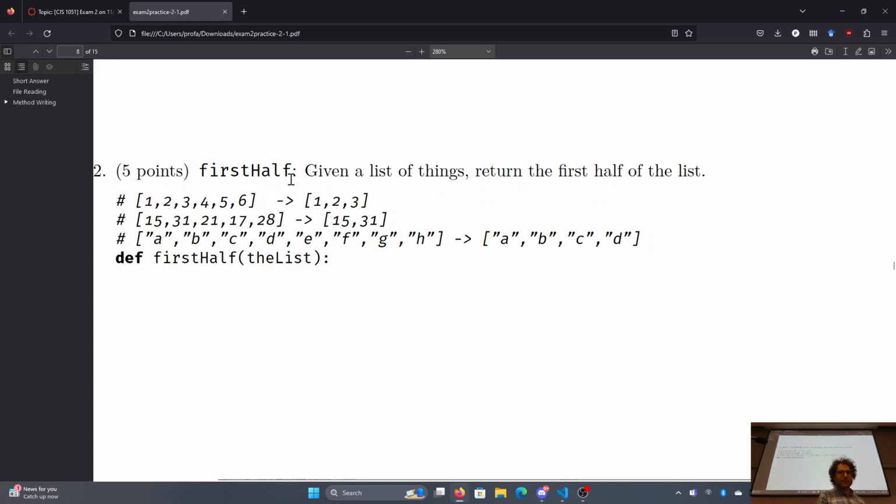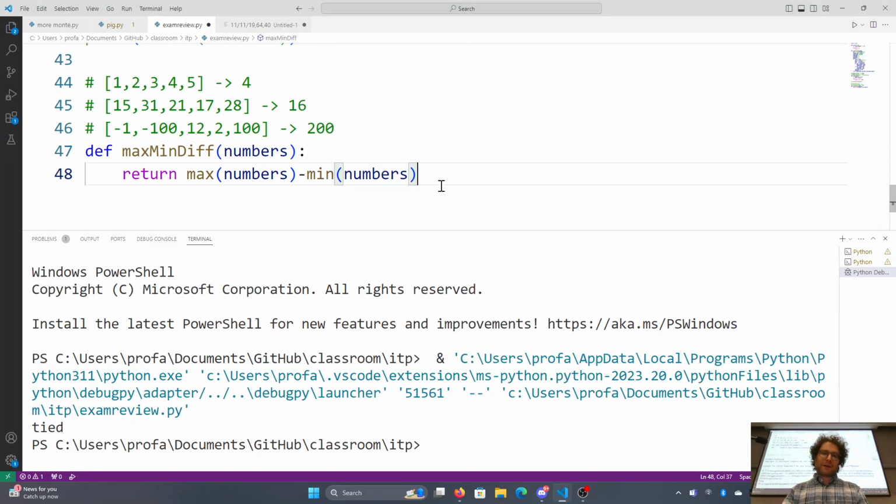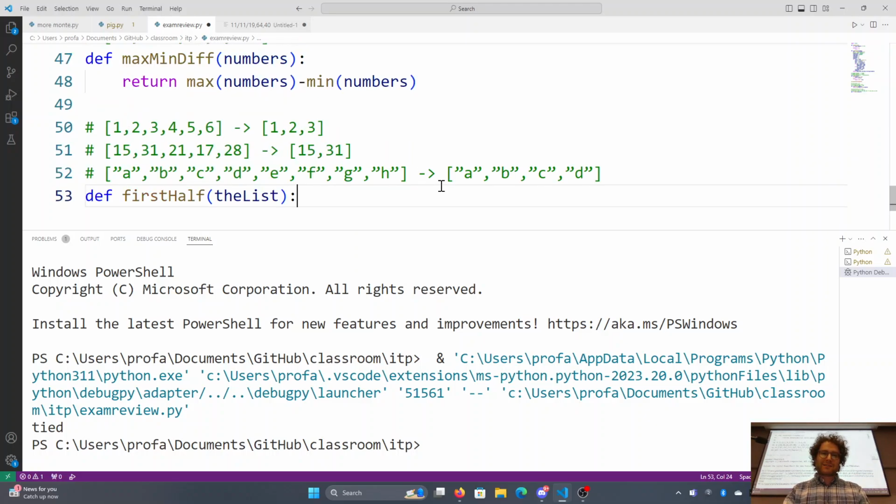Oh, I love this one because again, now this is the one where I would definitely test strings. Okay, given a list of things, return the first half of the list. This one's kind of nasty, to be honest, because you got to think: wait, what's half, and where do I cut it off? So here, let's take a look at our examples.